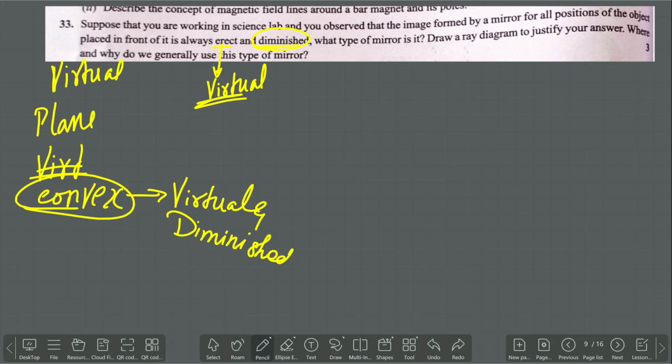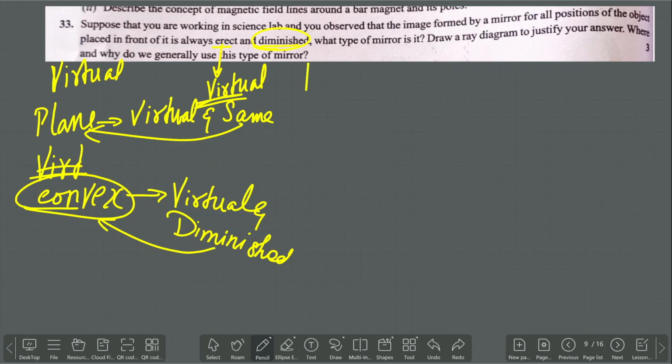Suppose the same question, but erect and same size, what type of mirror is it? That type of mirror we call the plane mirror: virtual and same size. Same size means it represents a plane mirror. Diminished means the nature of the mirror is going to be convex. So draw a ray diagram to justify your answer.